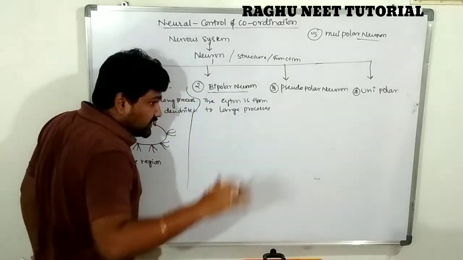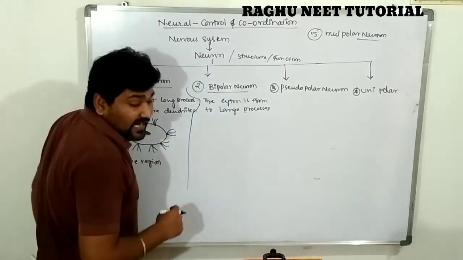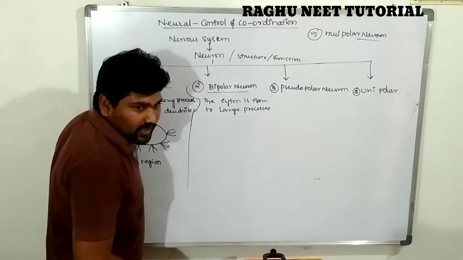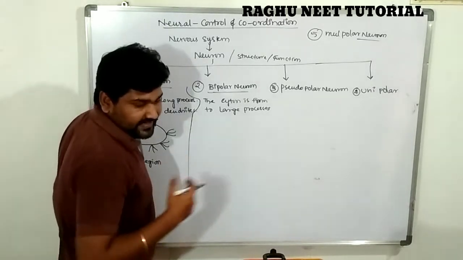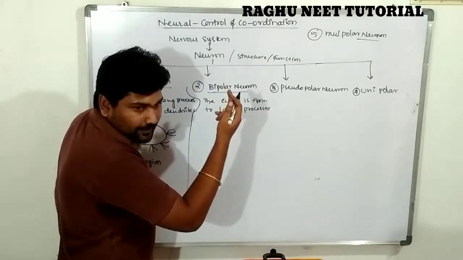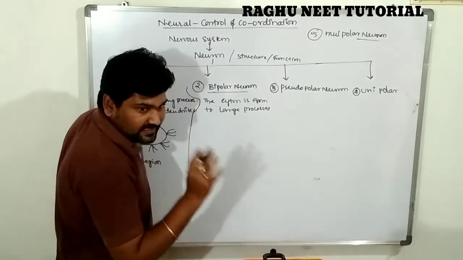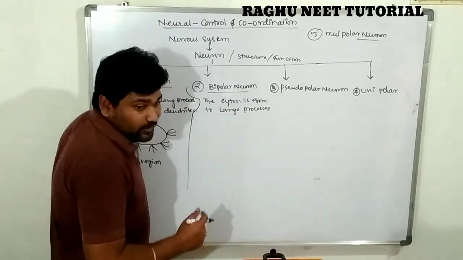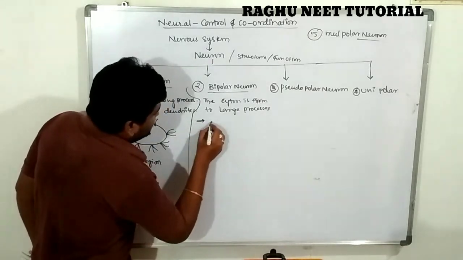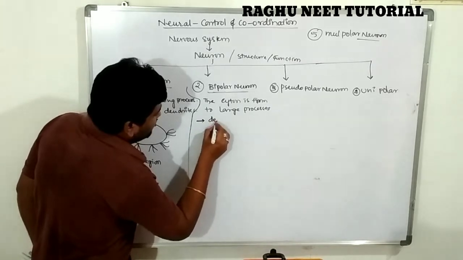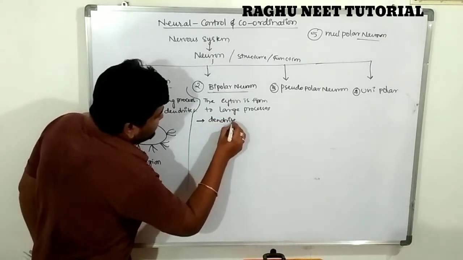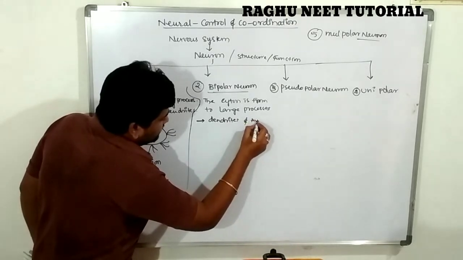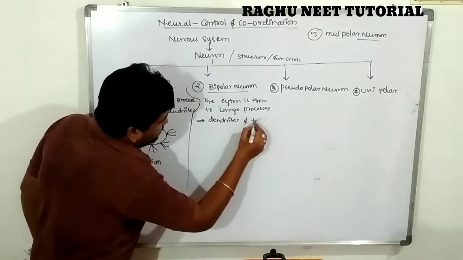Of these two large processes, the anterior process has only dendrites. The posterior process consists of axon and telodendria. The anterior region of the large process contains dendrites, and the posterior region contains the terminal axon.